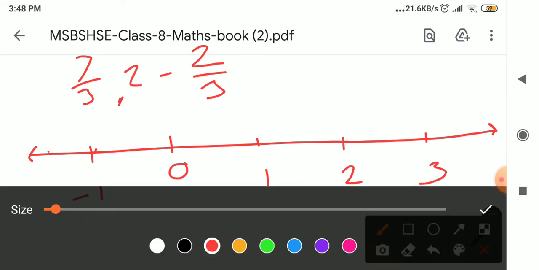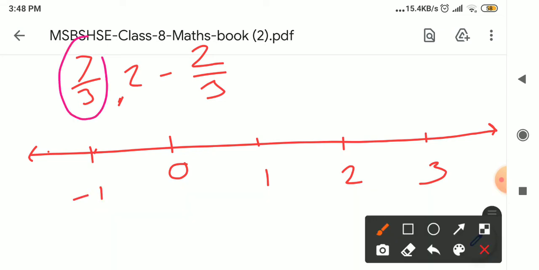Now I want to show this number 7 upon 3 on a number line. Then how to show this 7 upon 3? So here we have to check which is the denominator. Which is the denominator here? 3. If the denominator is 3, from 0 to 1, we have to divide this part into equal 3 parts. If I give here 2 dots, then there are 3 parts, 1, 2 and 3, right? These blue points divide the 0 to 1 segment into equal parts.